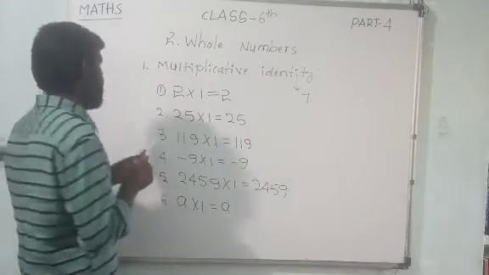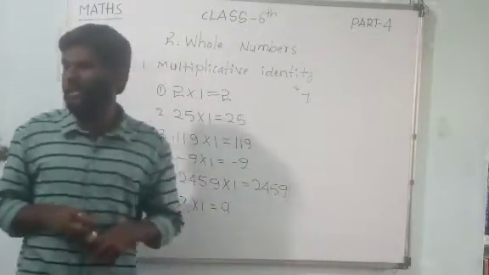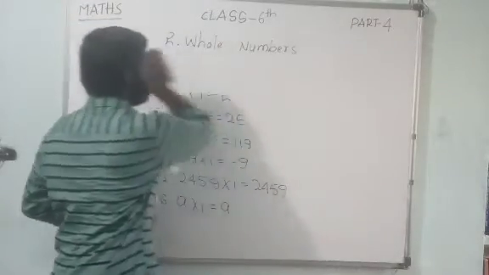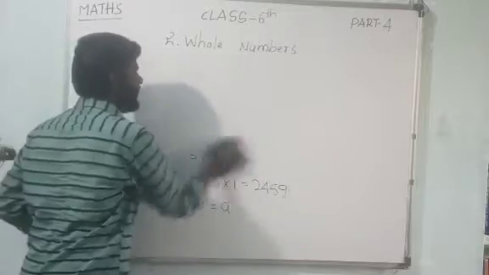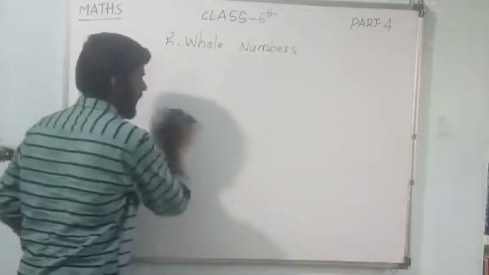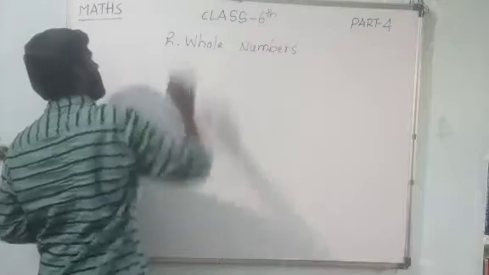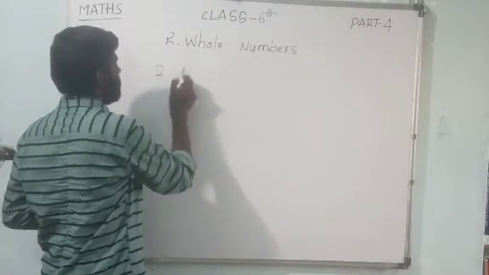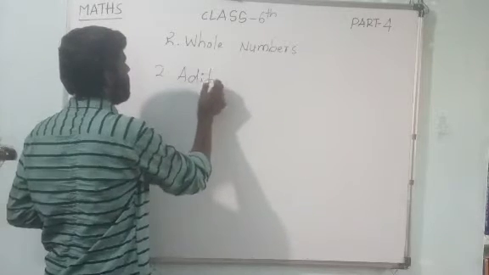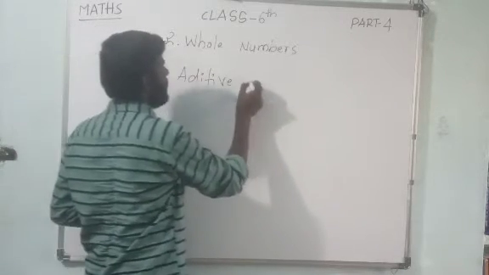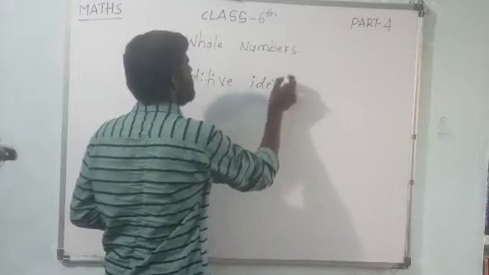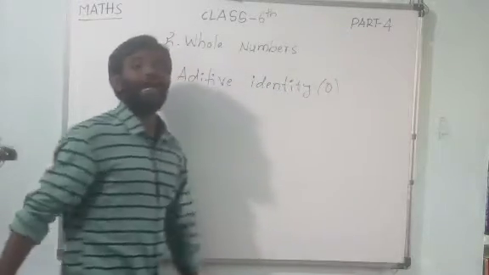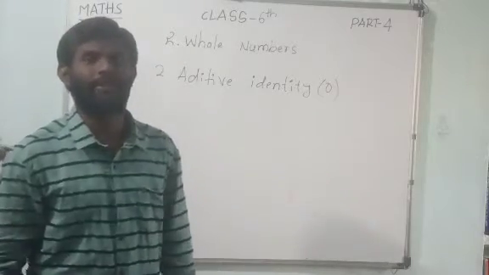Let us see, dear children. Second content, that is additive identity. Here also, 0 we can call the additive identity.